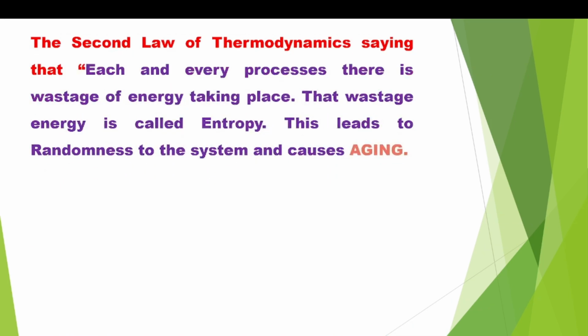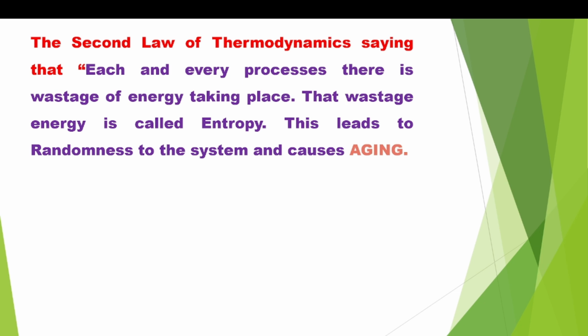And so far we have discussed the first law of thermodynamics. Then what is the second law of thermodynamics? The second law of thermodynamics says that in each and every process, or living process, there is a wastage of energy. That wastage of energy is called entropy, and this leads to randomness in the system and causes aging.